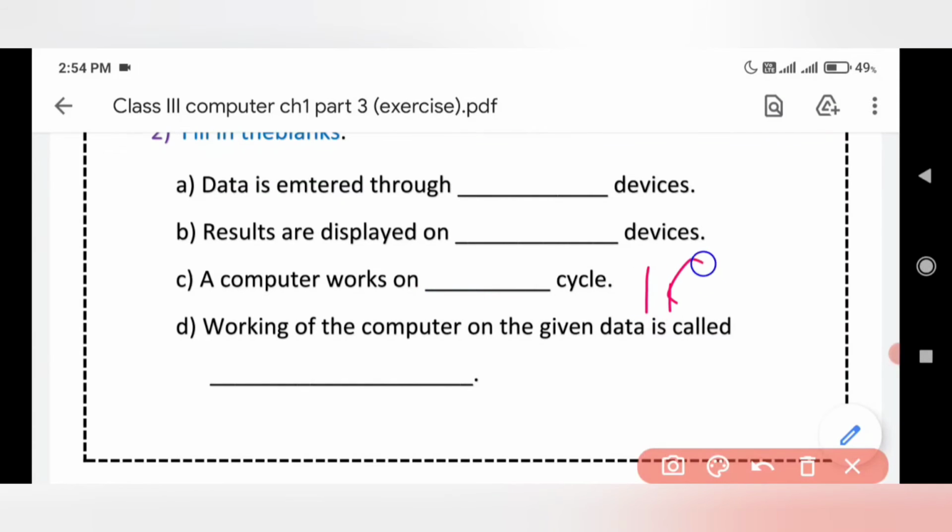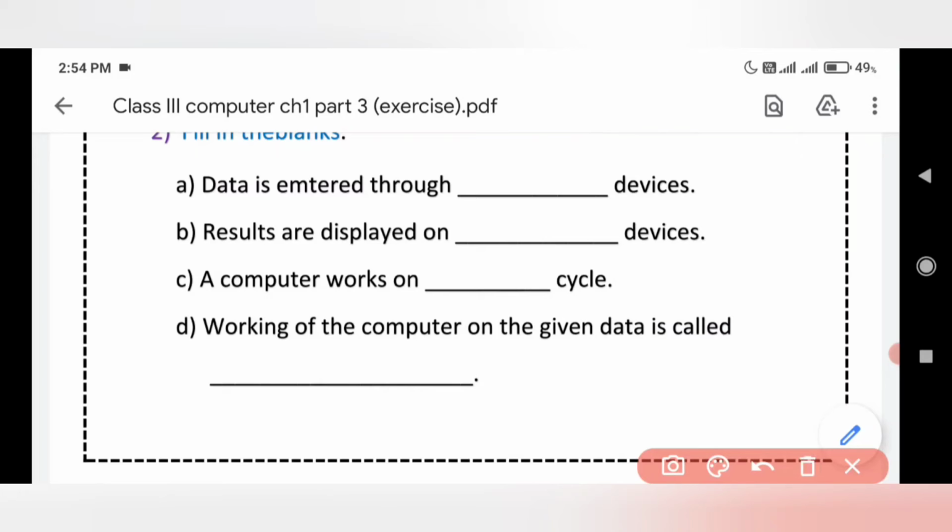IPO stands for input processing output. Input processing output.